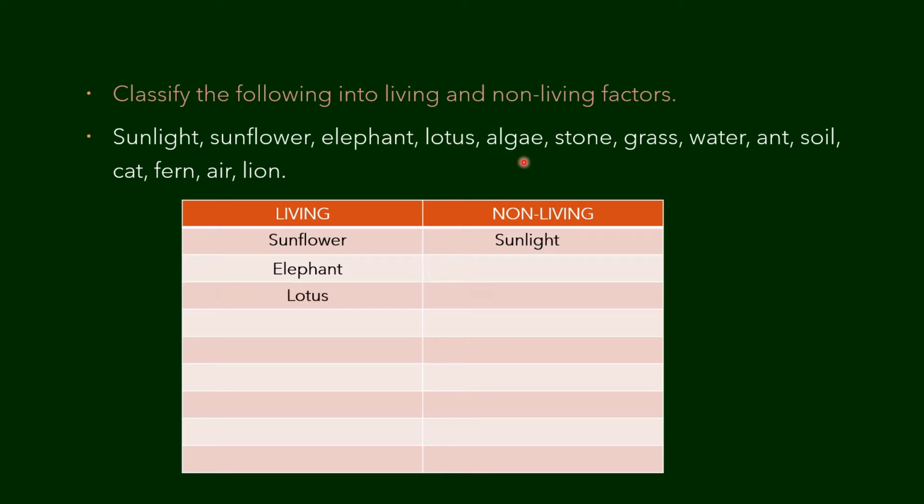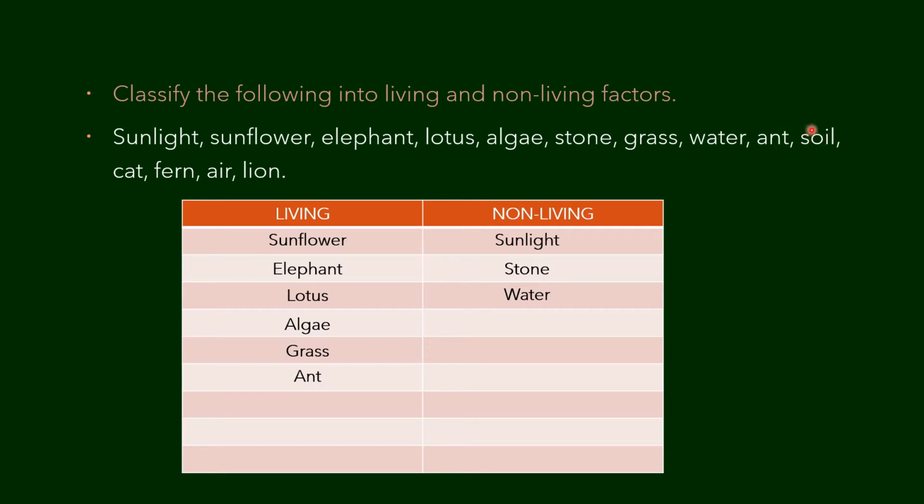Algae, children, you have learned about blue-green algae, cyanobacteria in the first chapter. Yes, algae is a living thing. What about stone? It has no life. It is a non-living thing. Grass is again a living thing. And water, we know it is a non-living thing. What about ant? Yes, tiny little creature. Ant is a living thing.